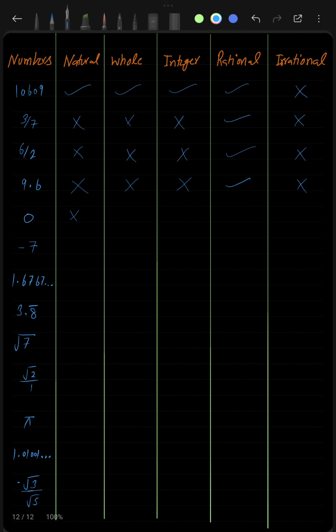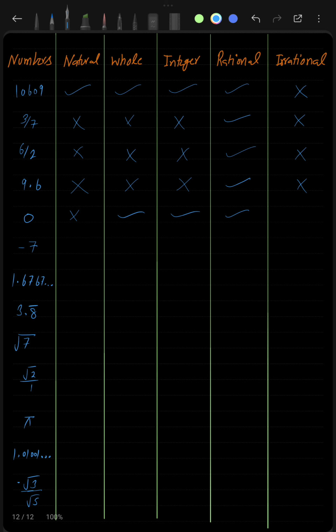What about whole numbers? So 0 is a whole number, 0 is an integer, 0 is a rational number because again I can write 0 by 1. Both 0 and 1 are integers, and the denominator should not be equal to 0. The numerator could be 0, but the denominator is what? 1. So yeah, this is a rational number. I hope this is clear to you. 0 is a rational number because I can write 0 by 1, and since 1 is not equal to 0, yes, this is a rational number.